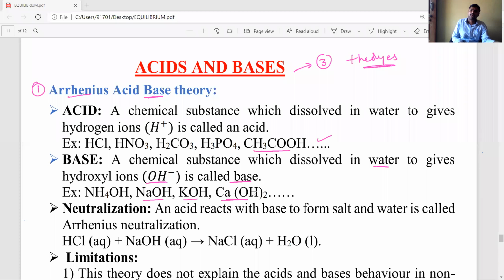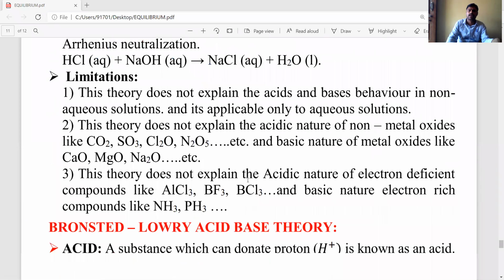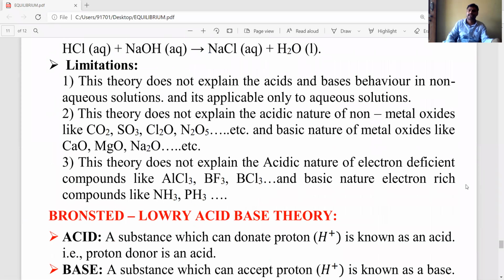According to this theory, what is called neutralization? Neutralization means an acid and a base react to form salt and water. For example, HCl reacts with NaOH to form NaCl, sodium chloride, and water. Now the limitations. Because this theory does not explain all types of acids and bases, there are some limitations or failures for this theory.